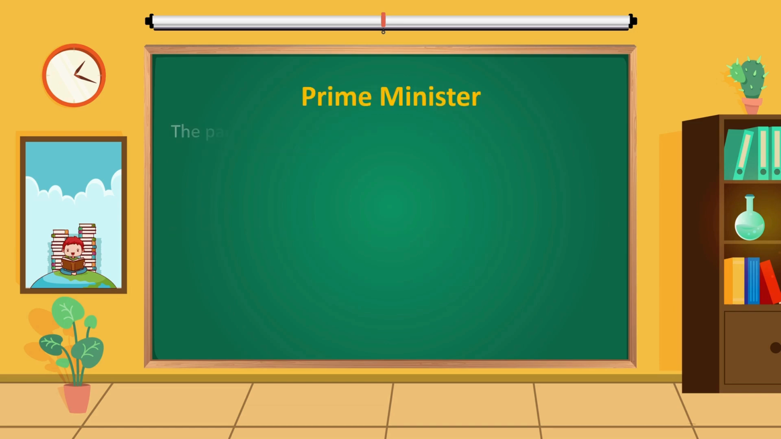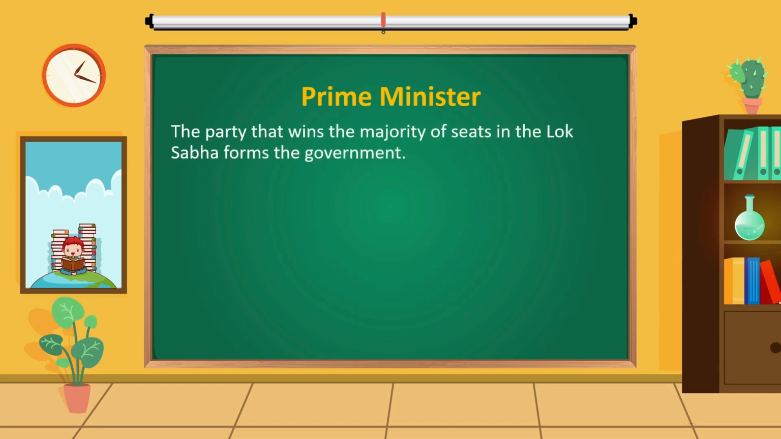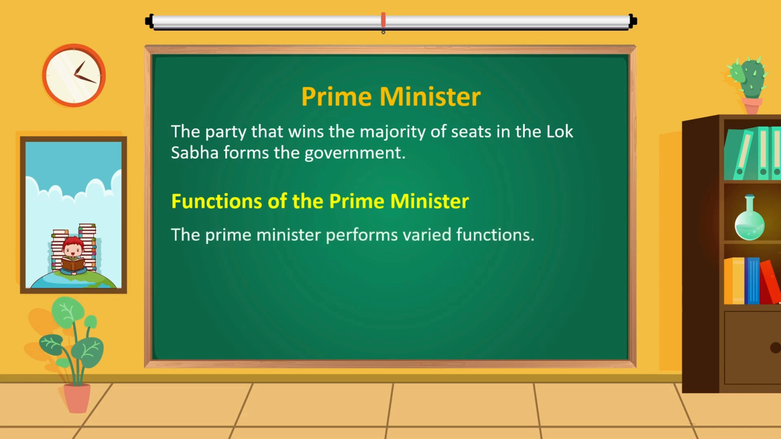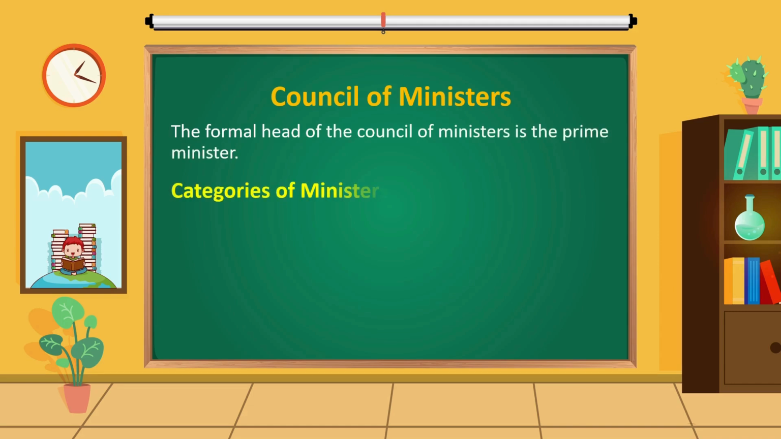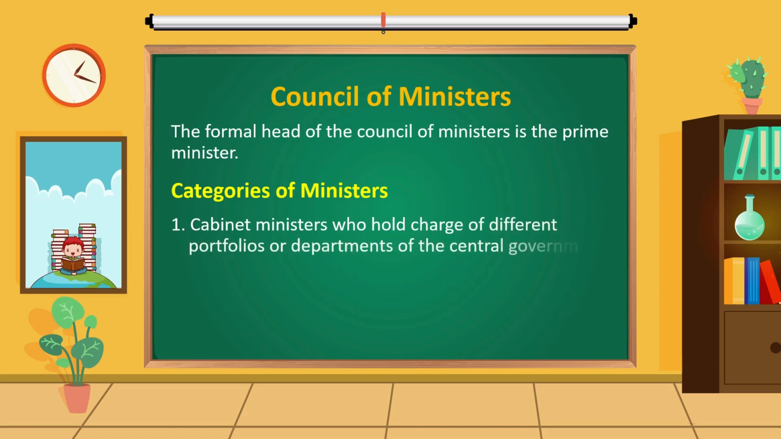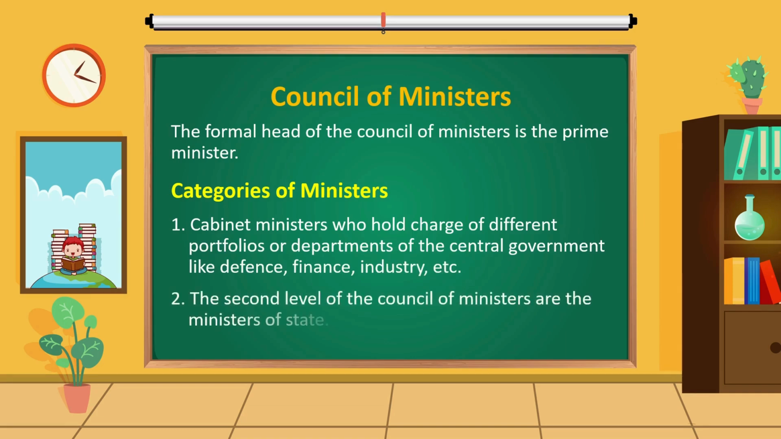Prime Minister. The party that wins the majority of seats in the Lok Sabha forms the government. Functions of the Prime Minister. The Prime Minister performs varied functions. Council of Ministers. The formal head of the Council of Ministers is a Prime Minister. Categories of ministers. Cabinet ministers who hold charge of different portfolios or departments of the central government like defense, finance, industry, etc. The second level of the Council of Ministers are the Ministers of State.